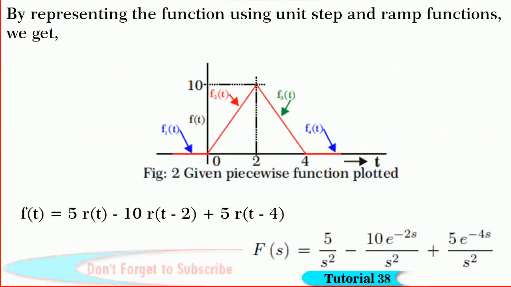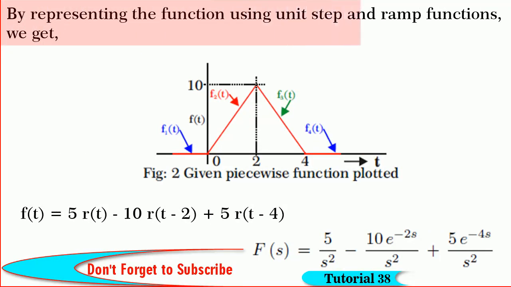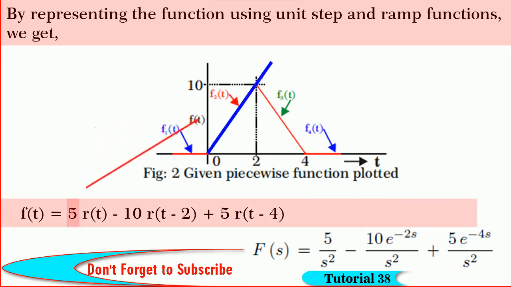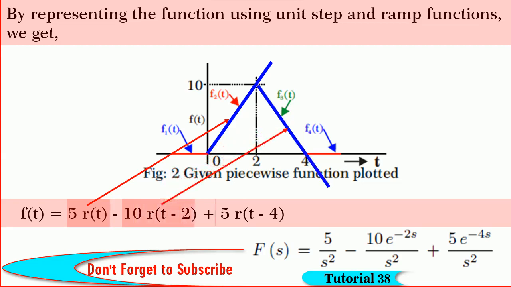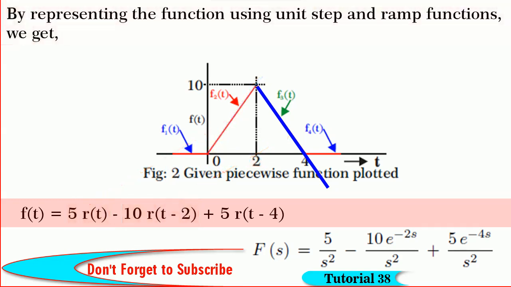Now, by representing the function f of t using ramp and step functions, we get f of t is equal to 5r of t minus 10r of t minus 2 plus 5r of t minus 4. Note, at t is equal to 2 seconds, we have to add a negative ramp of double the slope, that is minus 10r of t minus 2 to follow the given function.